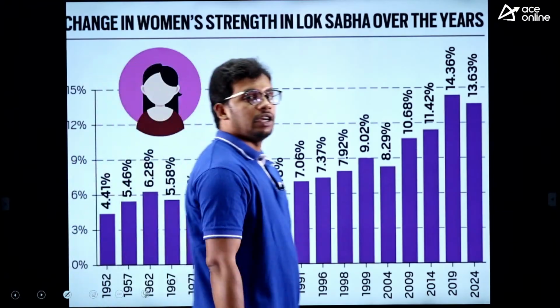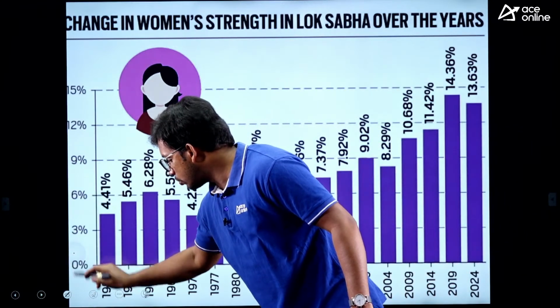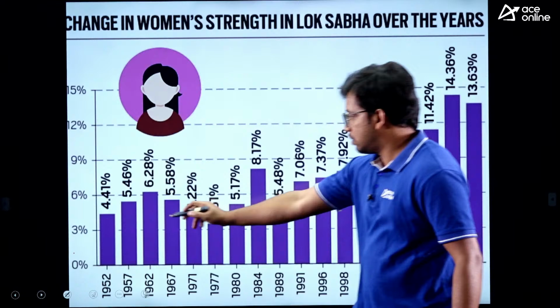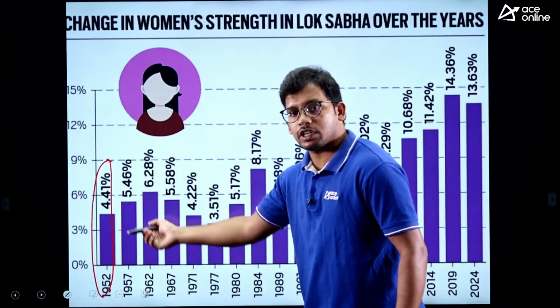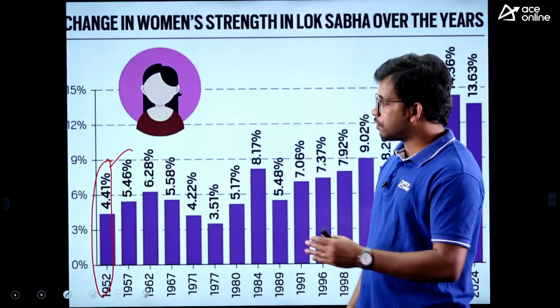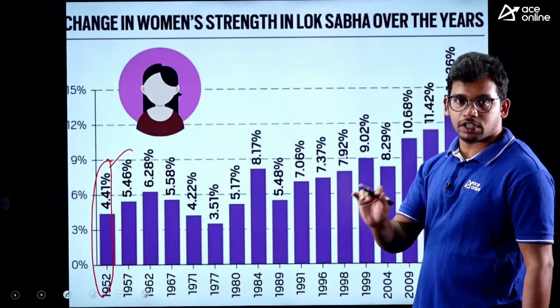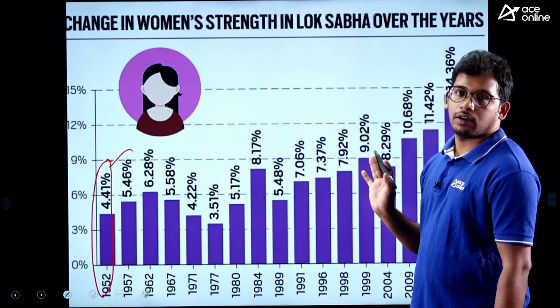You can see it was given clearly in the Indian Express from the beginning, in the first Lok Sabha elections, it was just 4.4%. You have to remember, because it is the first Lok Sabha, you need to know the data. Only 4.41% of women were part of this Lok Sabha.